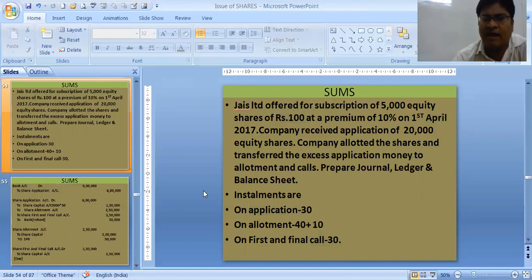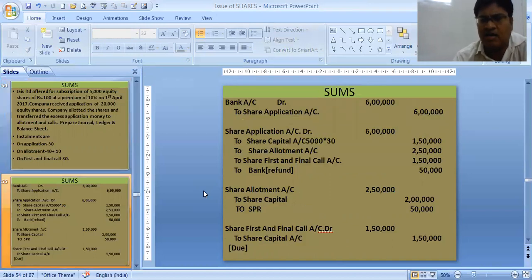When the company is receiving the application money, the journal entry is bank to share application. See over here, bank to share application. Remember my first video, it was not in installments but in lump sum. There we wrote to share application to share allotment. We wrote application and allotment over there, but over here only share application.